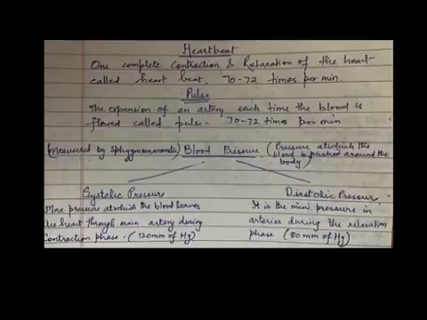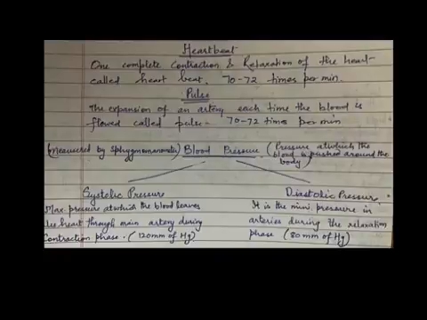Thus, the maximum pressure at which the blood leaves the heart through the main artery, that is aorta, during the contraction phase is called systolic pressure. This high pressure in the main artery maintains a steady flow of blood in all the